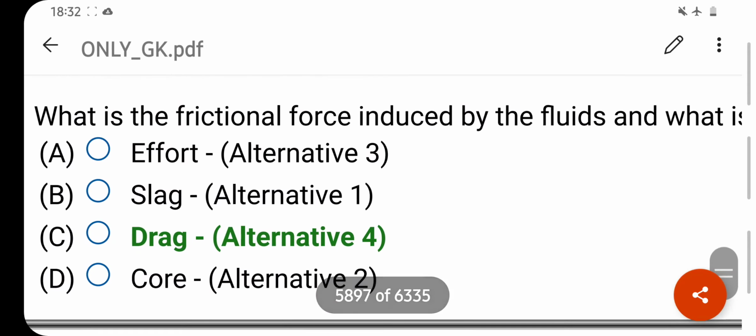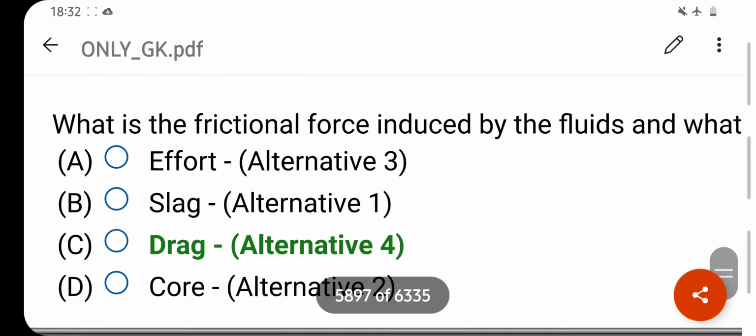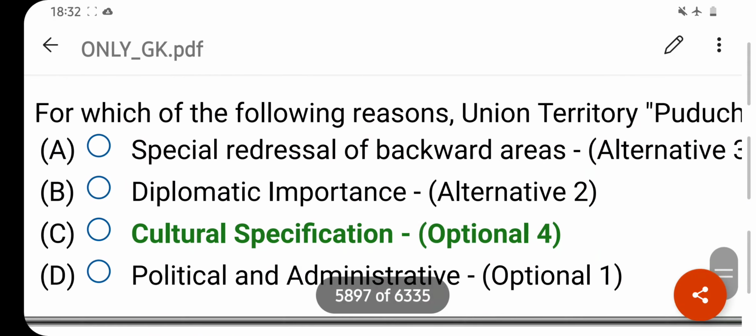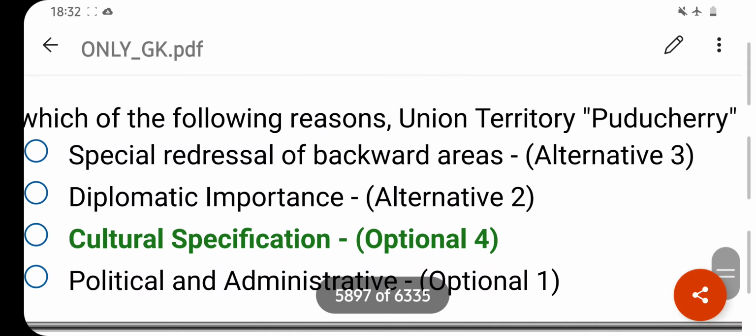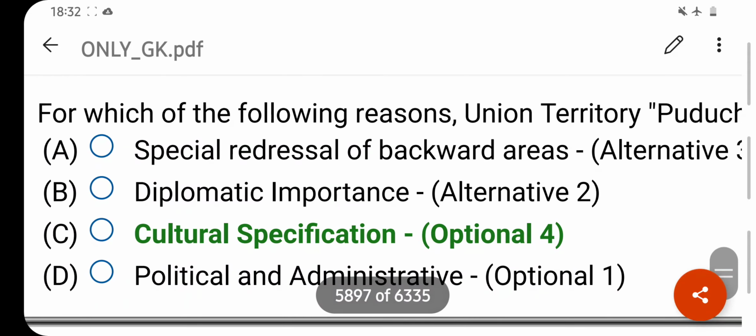What is the frictional force induced by a fluid called? Your right answer is drag. Option C is your correct answer. This is your last question of today's class, question 50. For which of the following reasons was the Union Territory Puducherry created? Your right answer is cultural specification. Option C is your correct answer.